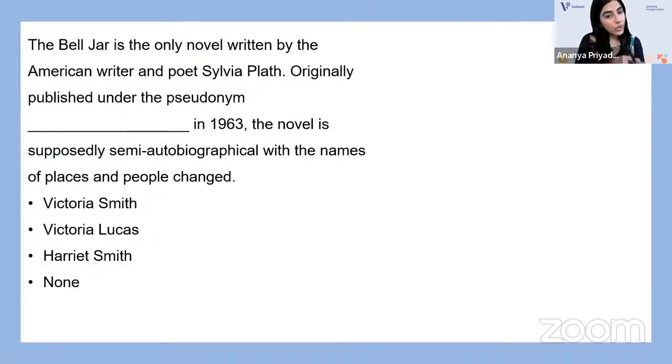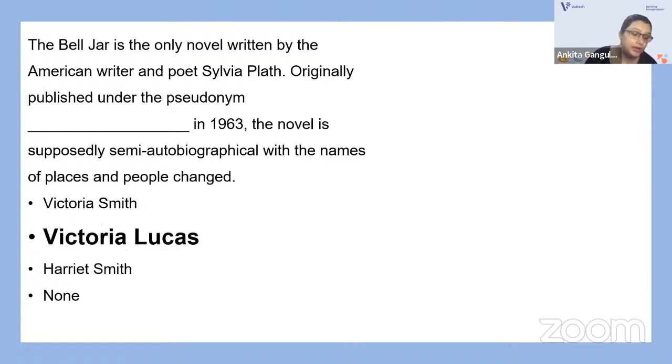The Bell Jar is the only novel written by the American writer and poet Sylvia Plath. Originally published under the pseudonym Dash in 1963, the novel is supposedly semi-autobiographical with the names of places and people changed. Now, is it Victoria Smith, Victoria Lucas, Harriet Smith, or none of the above? So here the question is, which pseudonym was used by Sylvia Plath for writing this novel? She used the pseudonym of Victoria Lucas, right?